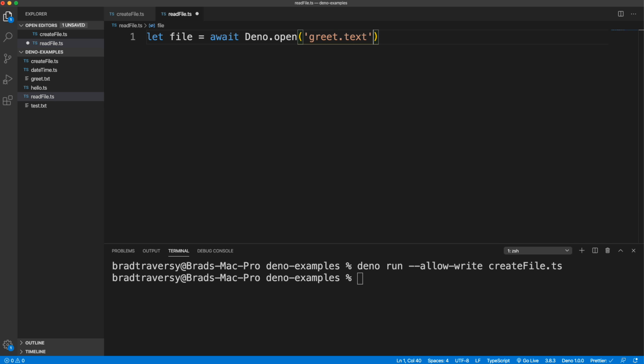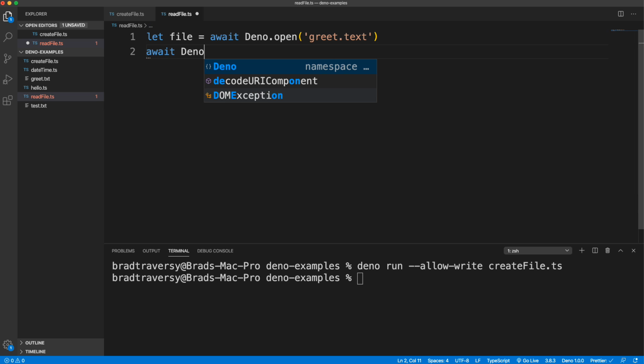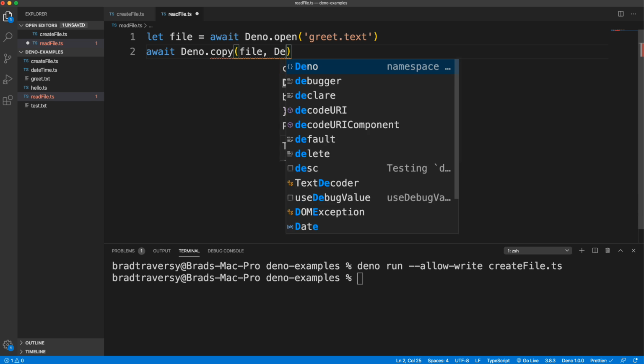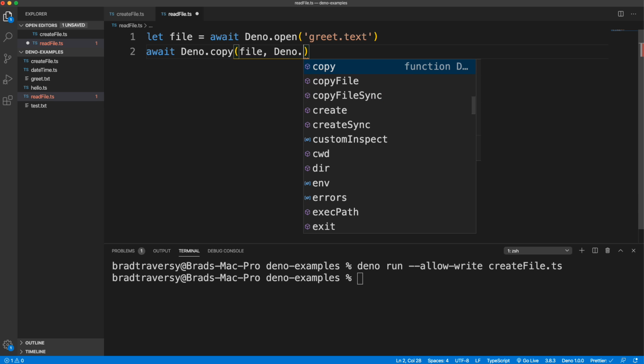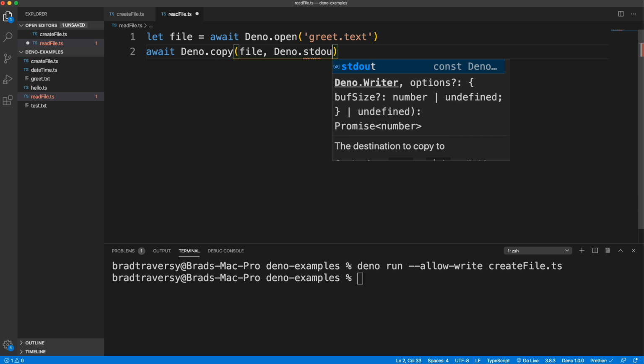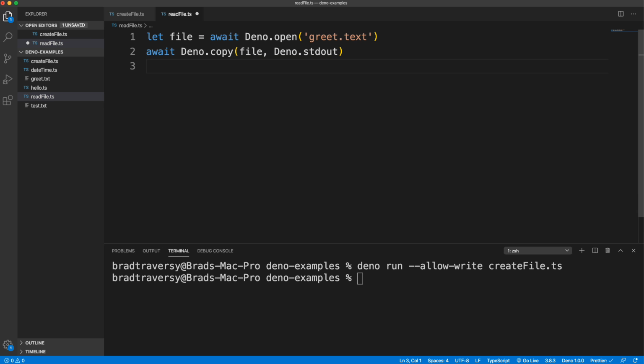And in here, let's read greet.txt. What we want to do is output this to standard output, so we can use copy. We'll say await Deno.copy and pass in that file, and then we want it to copy to Deno.stdout. Then we just want to close the file. So what it should do is look at greet.txt, and then output it down here.